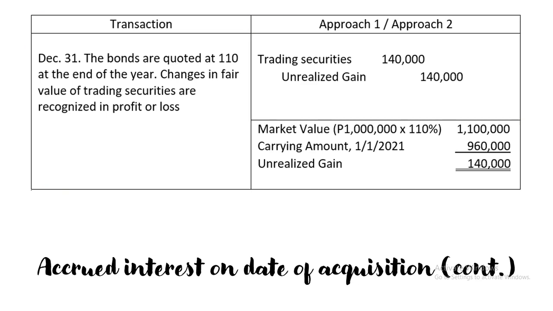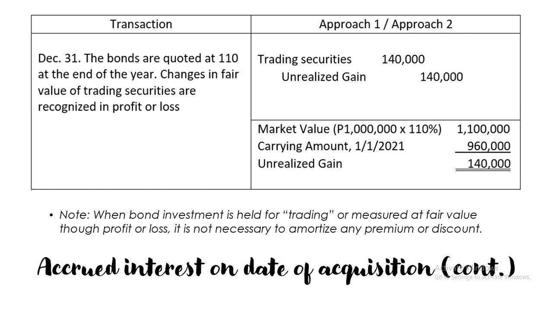It's because the market value has increased. 1 million times 110%, so meron siyang 1,100,000 less the carrying amount of 960,000 at the beginning, so meron siyang increase or unrealized gain at the end of the year na 140,000. Ayan.